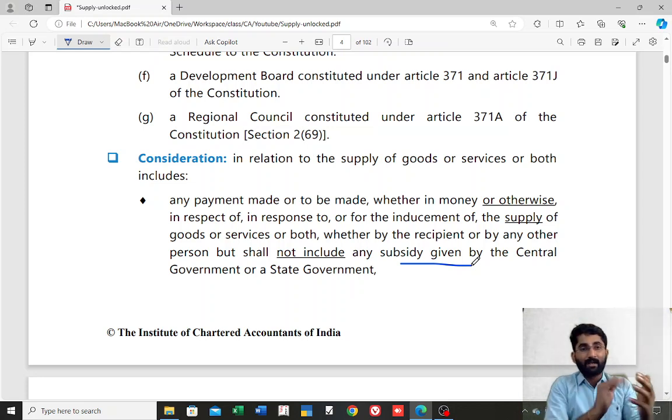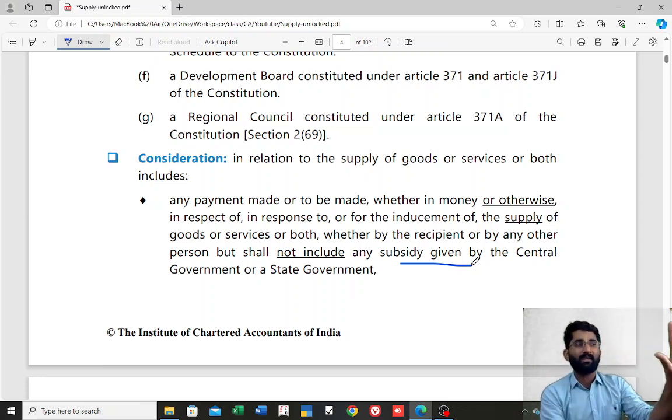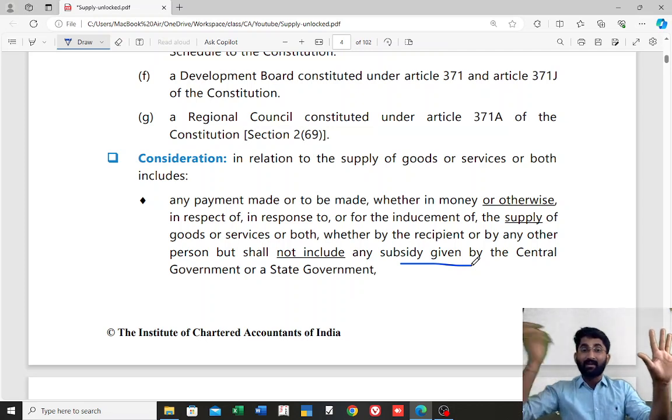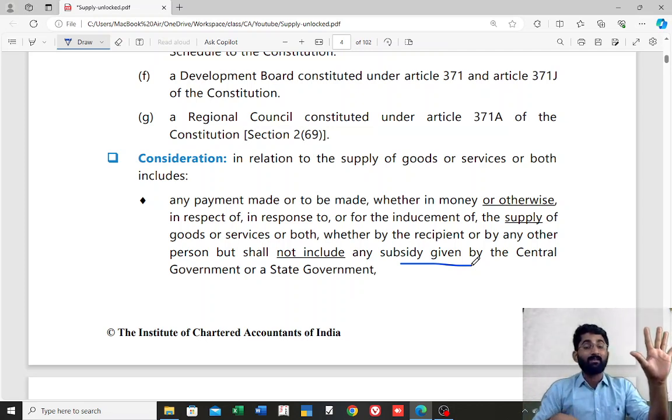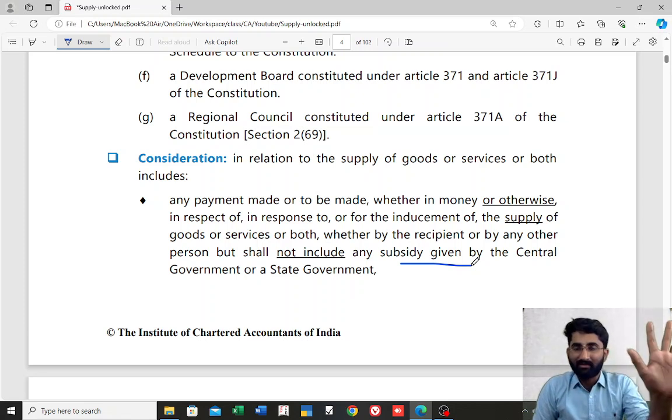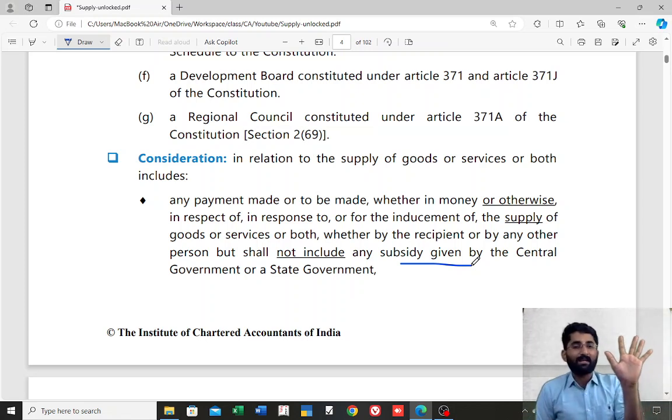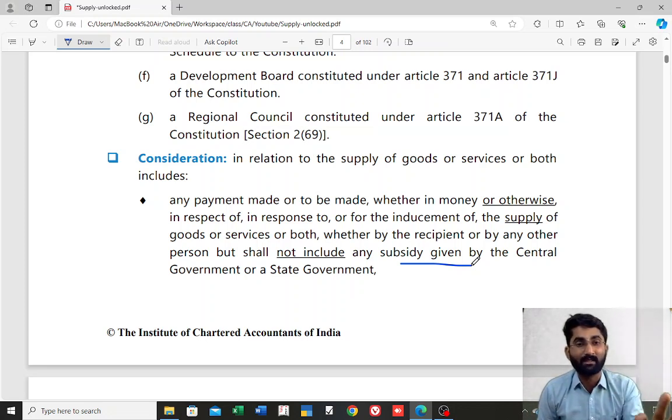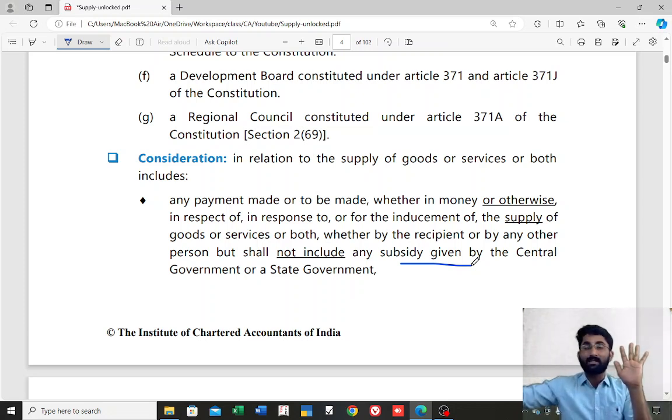If I am selling COVID-19 vaccines for 1500, and the central government gave me 500 as the subsidy. The actual value is 1500, and the central government gave me 500 as subsidy. Now what is the consideration? Only 1000 rupees. 1000 rupees will be the consideration, because that 500 rupees given by the central government is not the consideration.